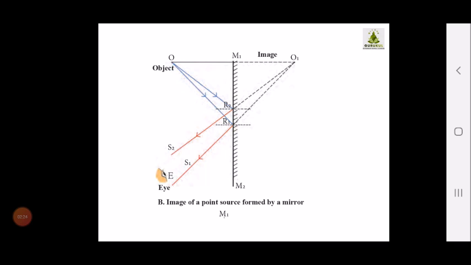If you want, you can refer to the diagram in your textbook, which will be a little bigger, and you can label it. So OR1 and OR2 are the incident rays, and R1S1, R2S2 are the reflected rays.